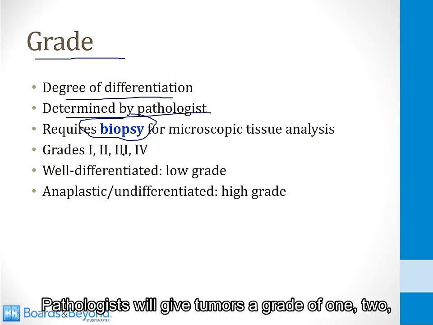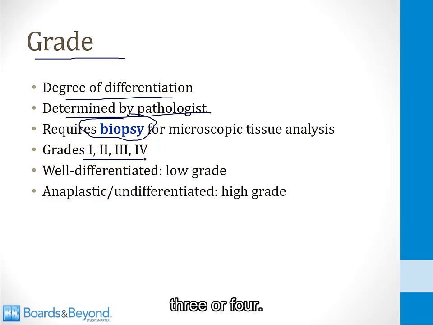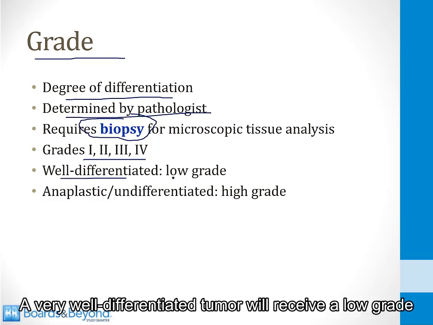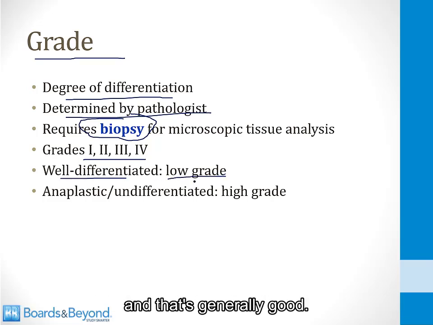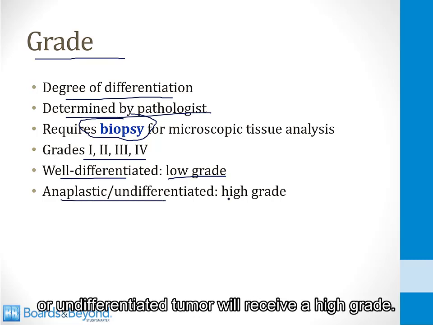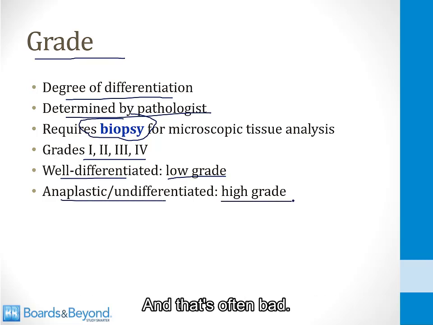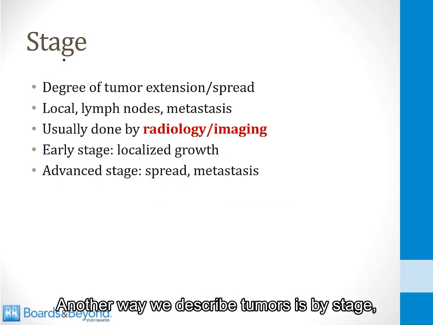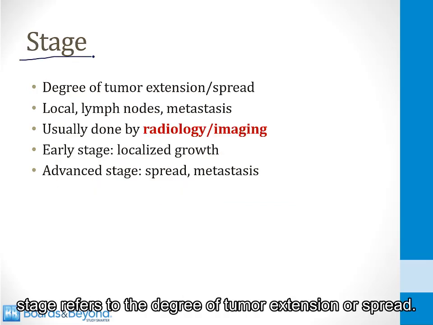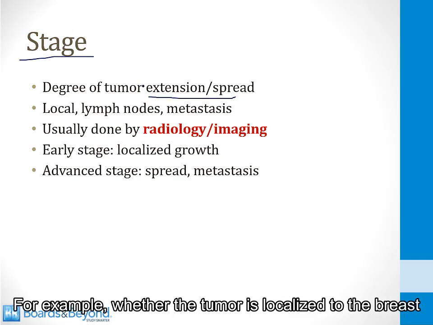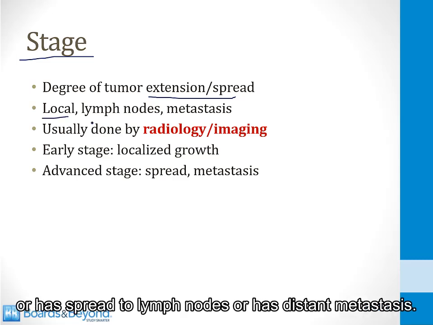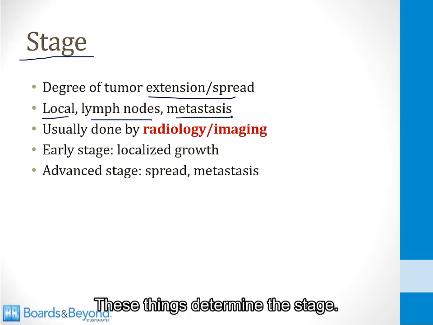Pathologists will give tumors a grade of 1, 2, 3, or 4. A very well-differentiated tumor will receive a low grade, and that's generally good. An anaplastic or undifferentiated tumor will receive a high grade, and that's often bad. Another way we describe tumors is by stage. Stage refers to the degree of tumor extension or spread. For example, whether the tumor is localized to the breast or has spread to lymph nodes or has distant metastases. These things determine the stage.